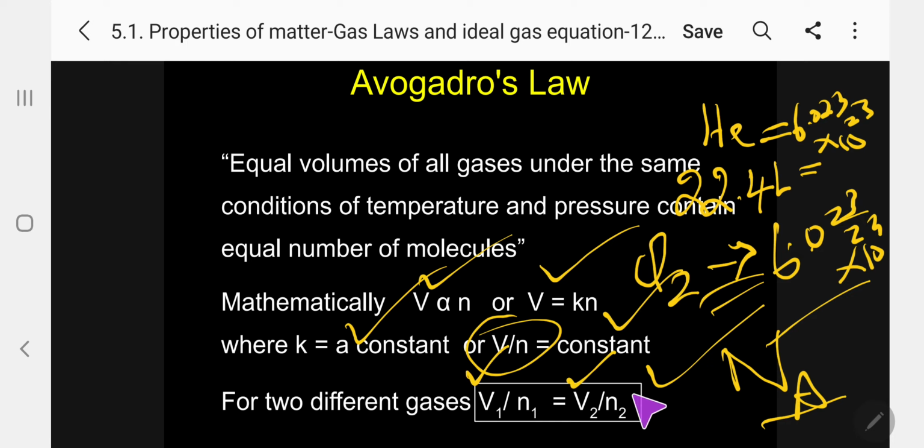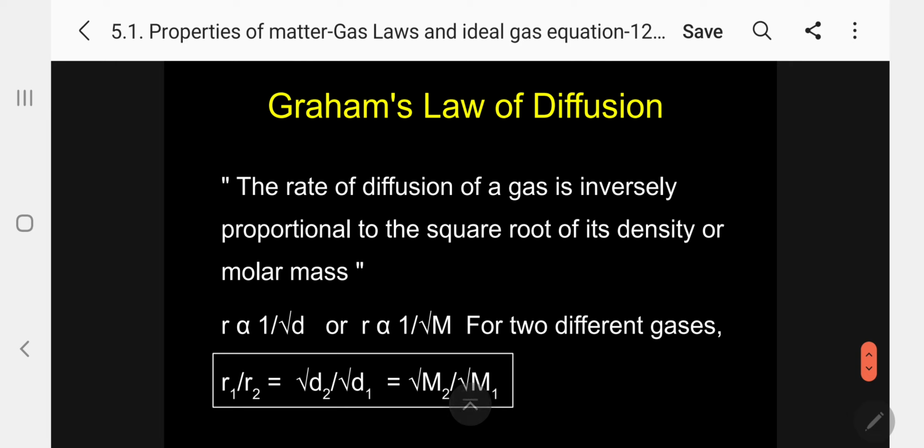The next most important is Graham's law of diffusion. According to Graham, the rate of diffusion of a gas is inversely proportional to the square root of its density or its molar mass.